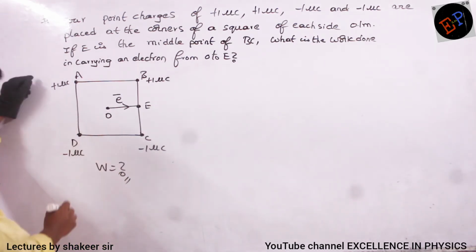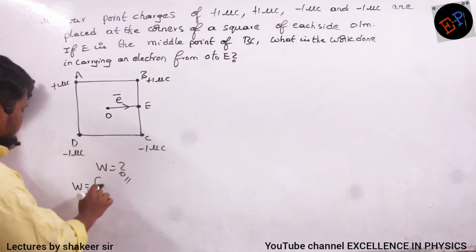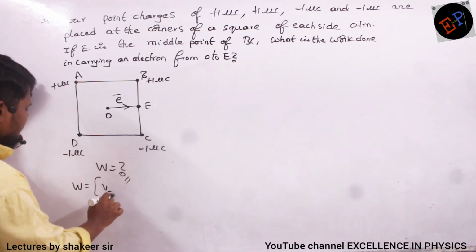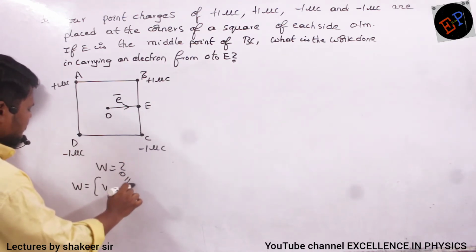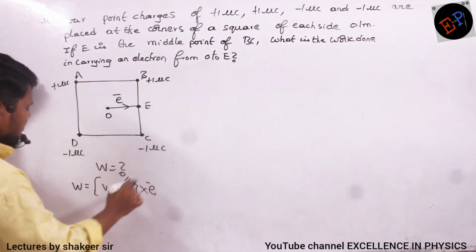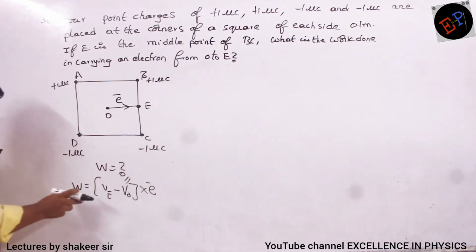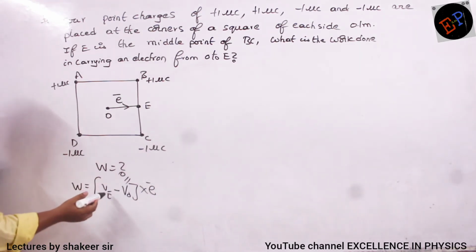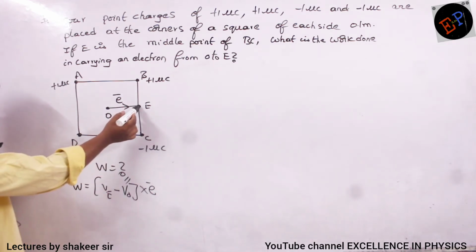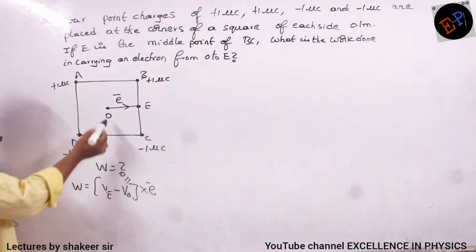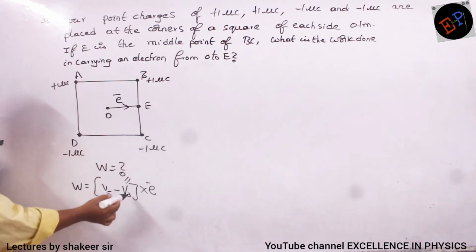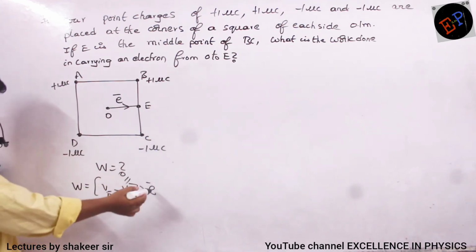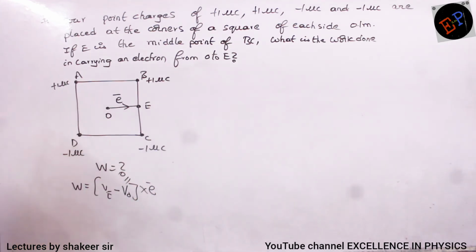Clear? Work done depends on what? Potential difference multiplied by charge only, no? So final potential is VE, initial potential is V0, multiplied by the charge I am carrying, which is an electron. This is the amount of work done. First I have to calculate the potential at point E, then the potential at point O, then subtract both, multiply by the charge of an electron, and then you will get the answer.